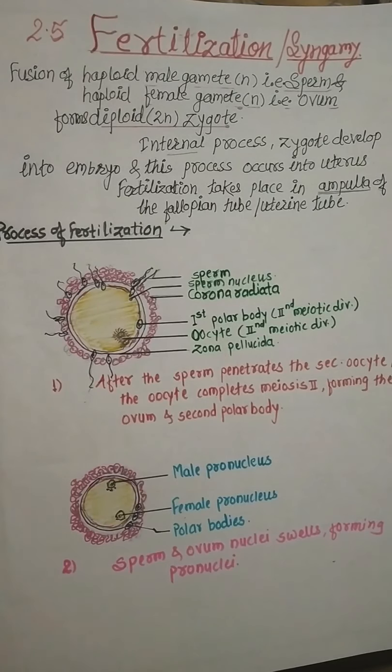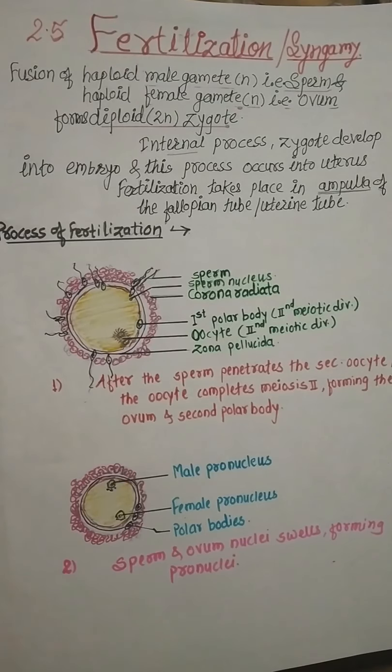In this we continue with fertilization, also known as syngamy. Before studying this process, we have to remember gametogenesis and the structure of the male and female reproductive system.